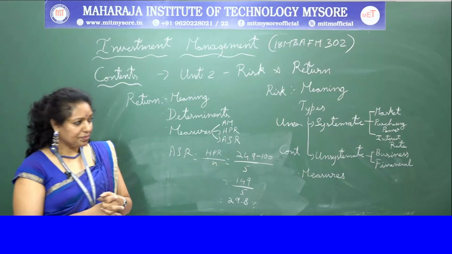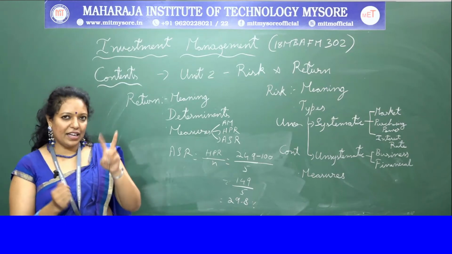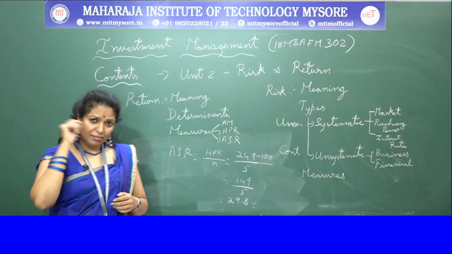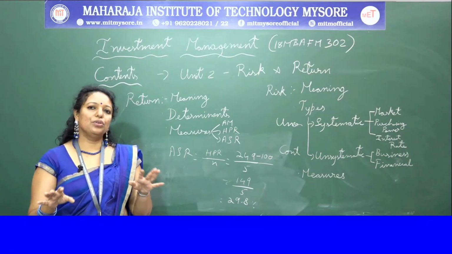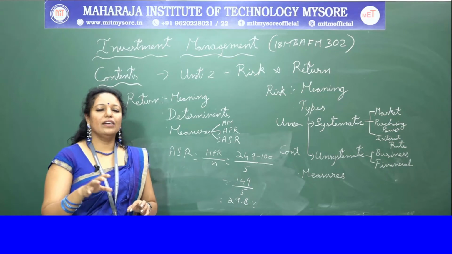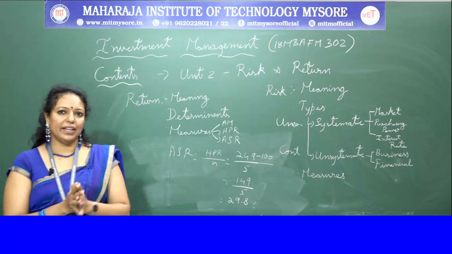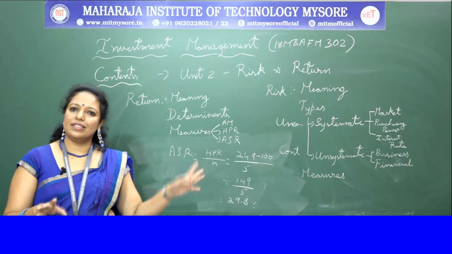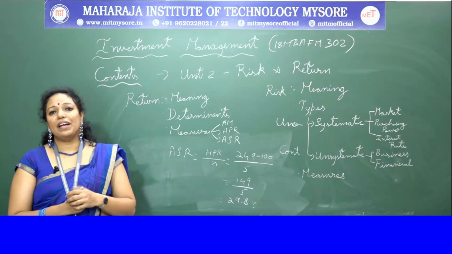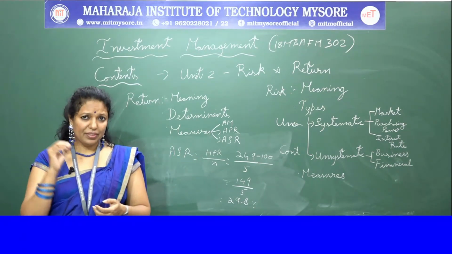Then you have fixed cost. Fixed cost is another factor of internal business risk. I have told you, there is variable cost and there is fixed cost. Fixed cost is fixed throughout any number of output; it will not change on the basis of the output. For example, fixed cost like rent of the building. If you manufacture 1 unit, it's the same rent. If you manufacture 100 units, it's the same rent. If you manufacture 1000 units, the rent is the same. It does not change. That is fixed cost.